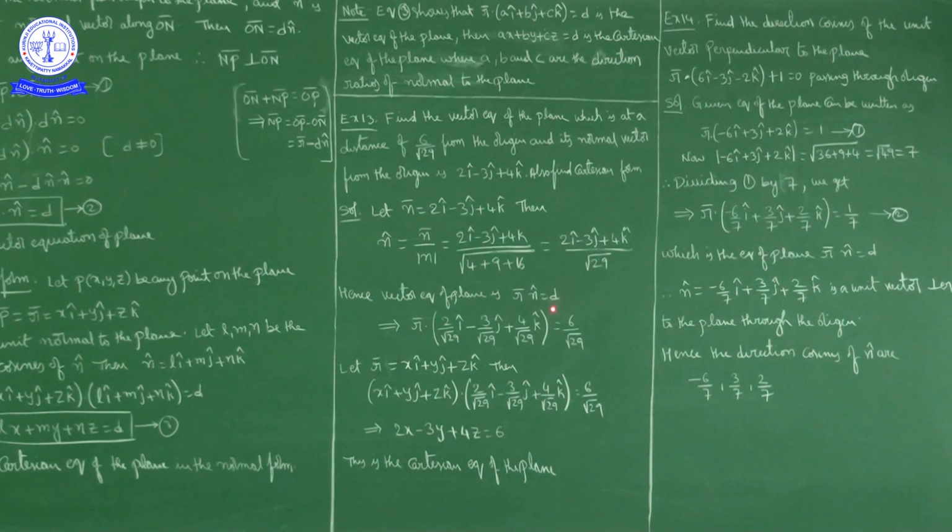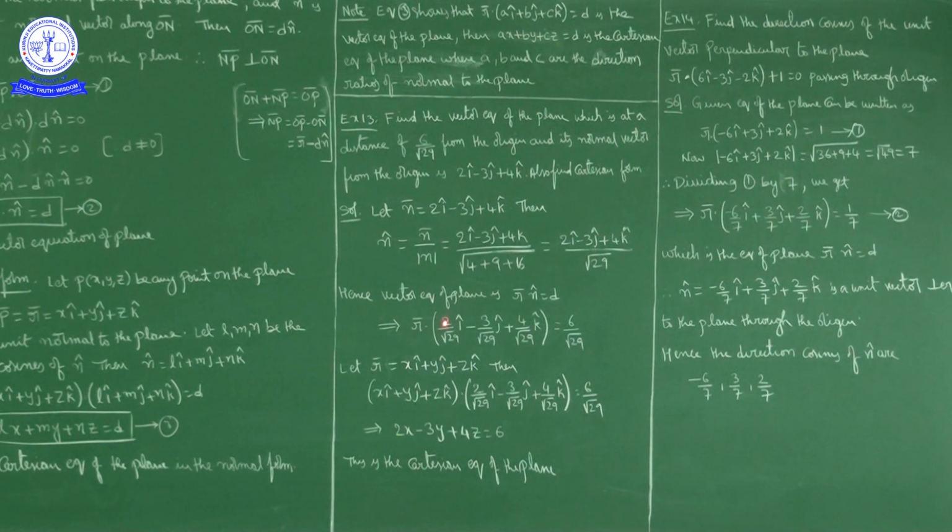So the vector equation of the plane is what? R bar dot n cap is equal to d. D is how much given? D is given as 6 upon root 29 and n cap is this one. So by substituting here we get the vector equation of the plane: r bar dot (2 by root 29 i cap minus 3 by root 29 j cap plus 4 by root 29 k cap) is equal to 6 by root 29.